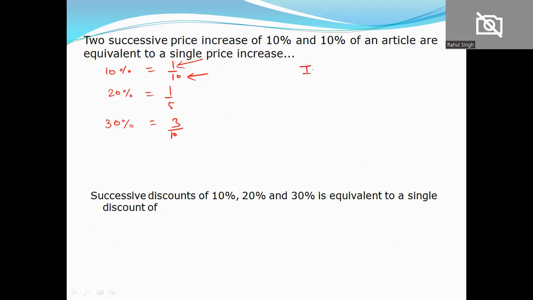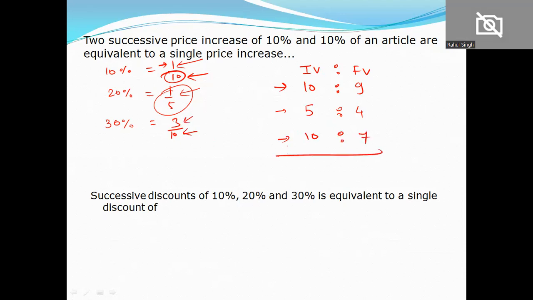So initial value तो final value का ratio ले लेते हैं. So initially कोई number अगर 10 था और वो 1 reduce हुआ because यहाँ पे discount offer हो रहा है और discount reduce हो जाता है, so final value become 9. So 1 रुपये reduce हो गया 10 पे. इसके लिए apply करेंगे तो पहले 5 था, उसमें एक reduce हुआ, it became 4. यहाँ पे 10 था initially, इसमें reduce हुआ एक 3 का तो ये हो गया 7. तो entire initial value कितना है, 10 into 5 into 10, that will be equal to 500.